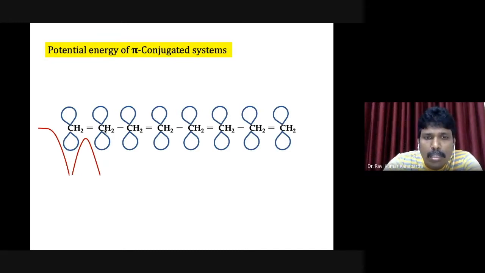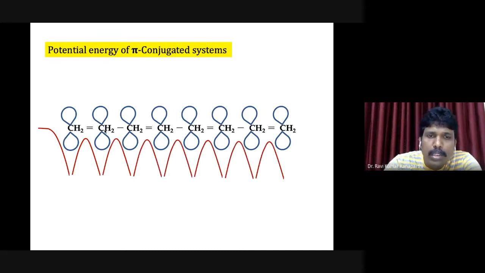As we continue this discussion, the potential energy of the electron dropped into a conjugated system varies in this fashion. You can see the red curves, which are the potential energy curves.